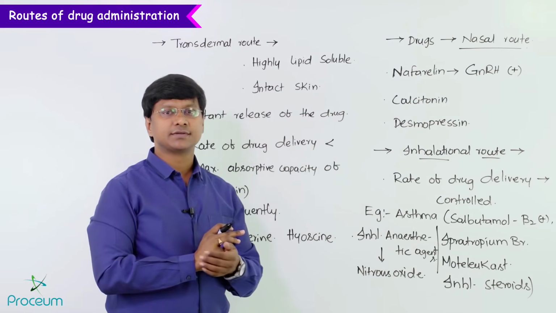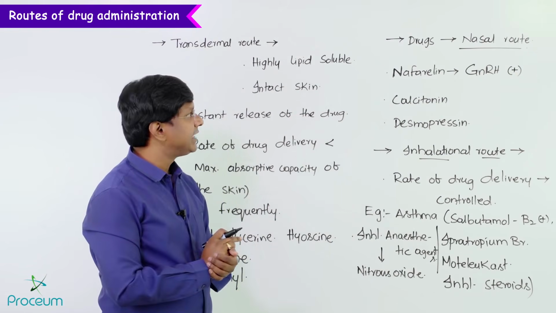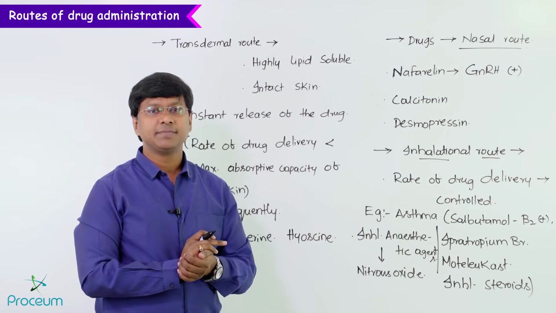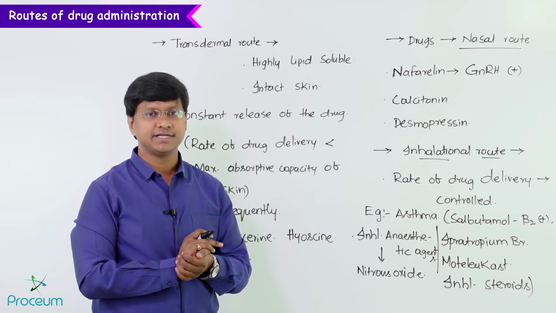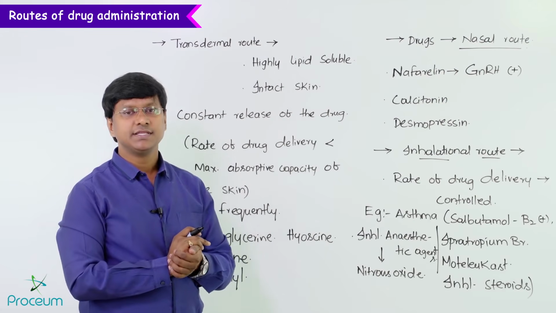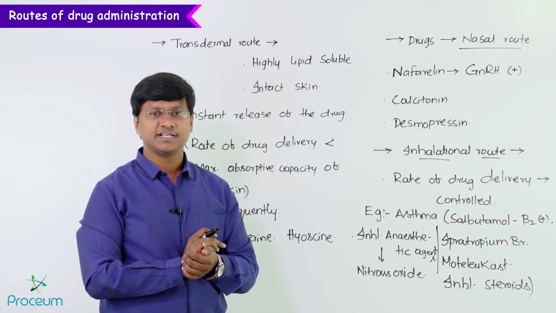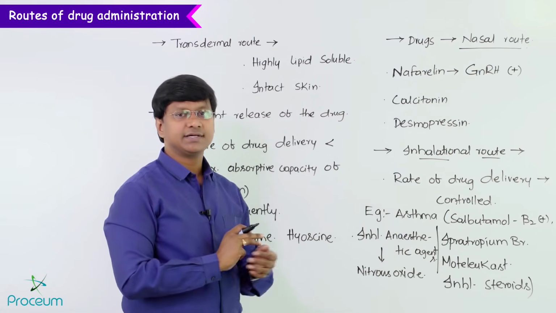Now, you take the drugs which are administered via the nasal route. Examples are nafarelin, which is a GnRH agonist, then calcitonin, and then desmopressin. You take the inhalational route.